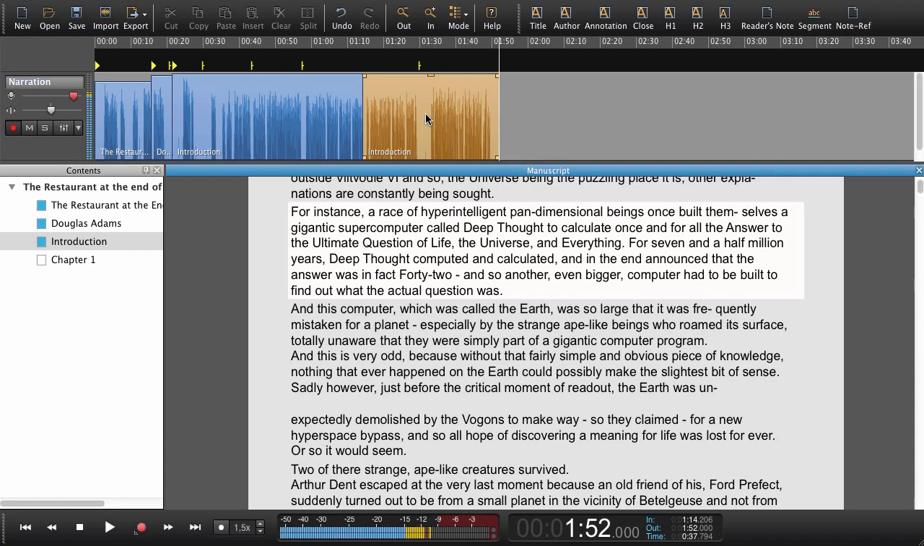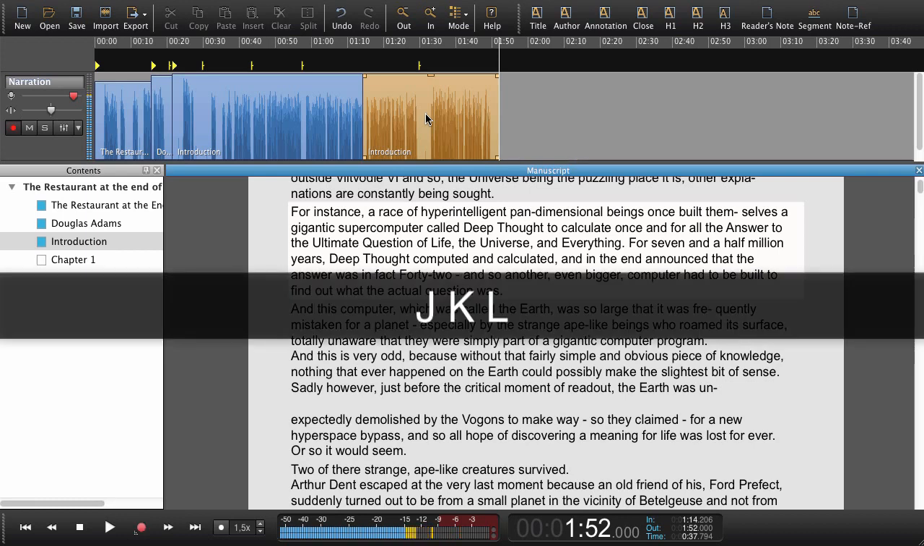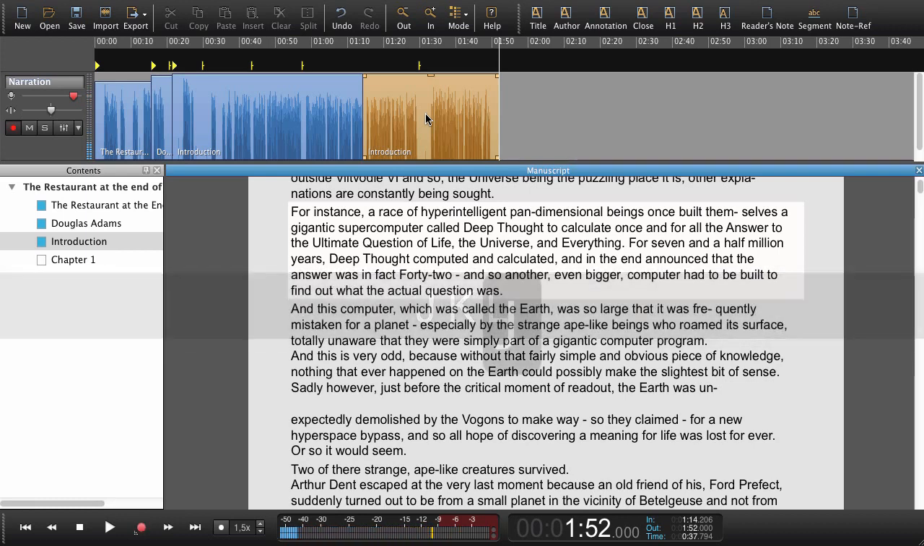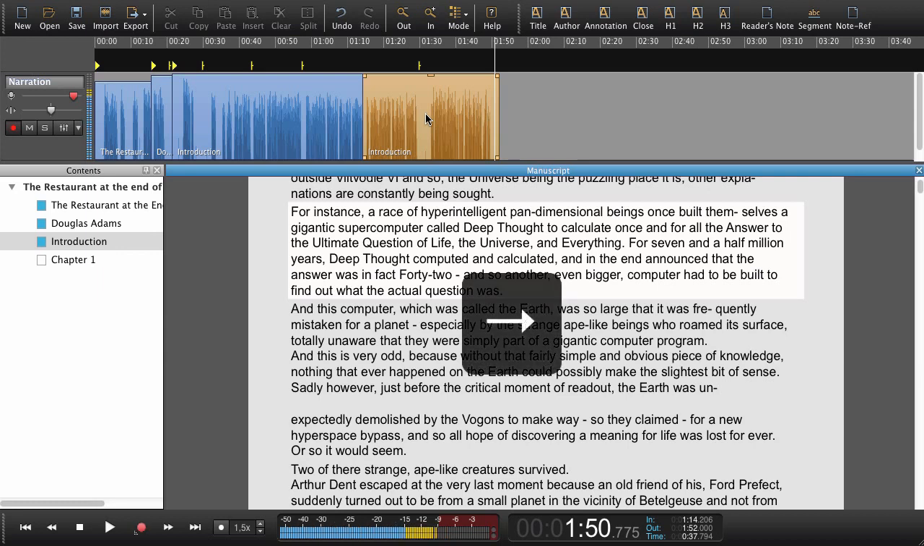You can use scrub directly from the manuscript, the JKL scrub. J will rewind like this, and L will go the other way. So if this is where we want to punch in, we just place our playhead there, press the right arrow key.